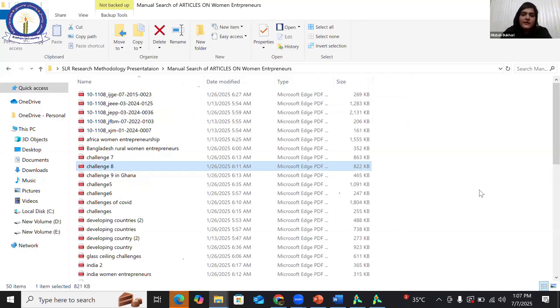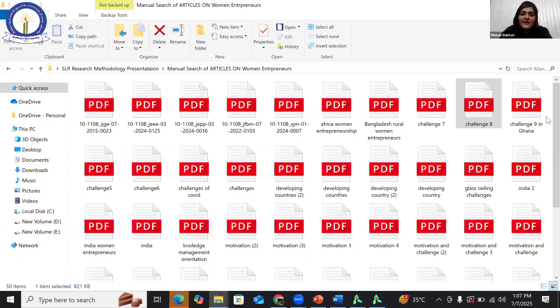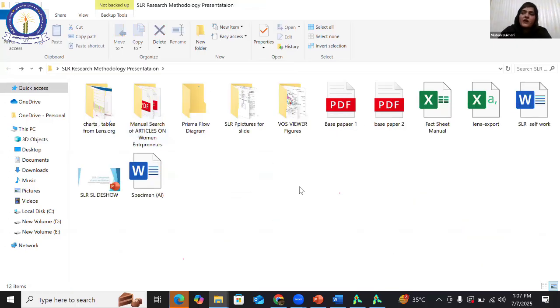So this is all from my side. I can even share it with Dr. Irfan, and he will further share the base paper. The base paper is very, very important in research. I took a base paper from Emerald, and then I wrote my own paper. And this is a handful collection of the challenges from countries like Ghana, India, Afghanistan, almost 50 good research papers. I even did a manual collection of it from Emerald and Science Direct, very good databases, which are not in easy access, in open access, sorry.